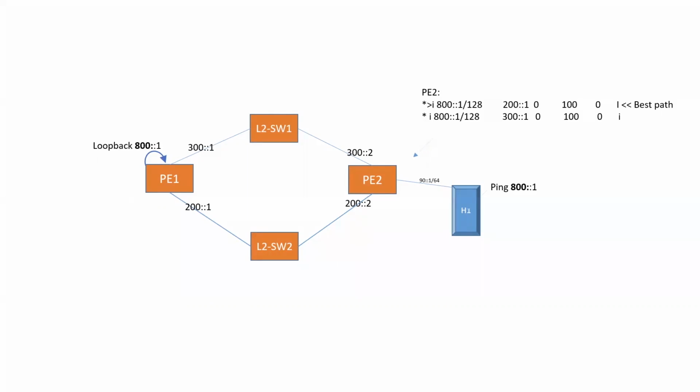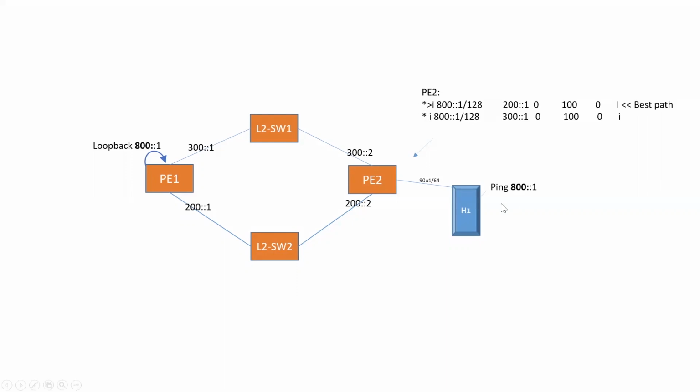Next, I'm going to perform an event to cut down the link between P1 and the bottom L2 switch, to see how the convergence timing differs with add path and without add path. That's what I'm going to do.